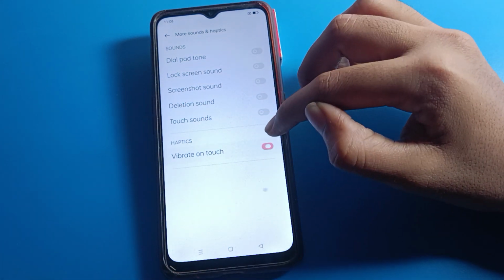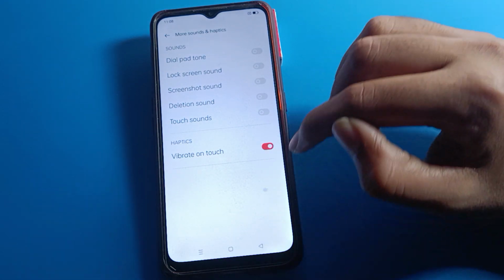And again, friends, if you turn it on, then when you touch your phone's buttons or keyboard, your phone will vibrate.